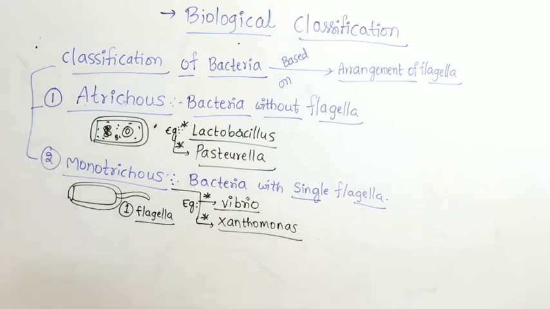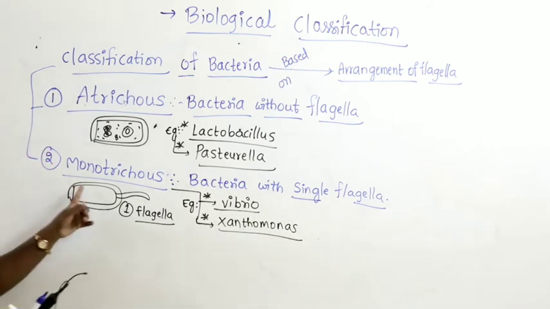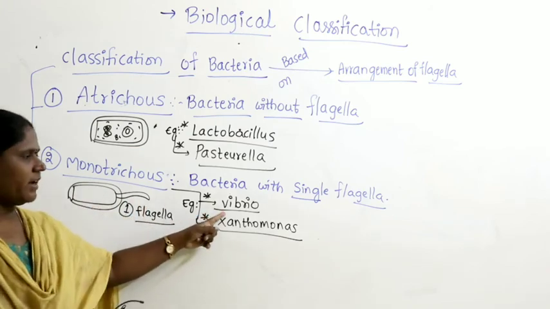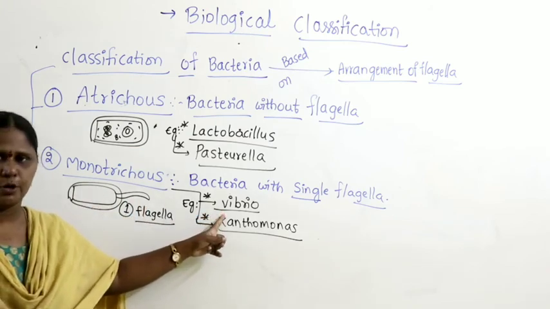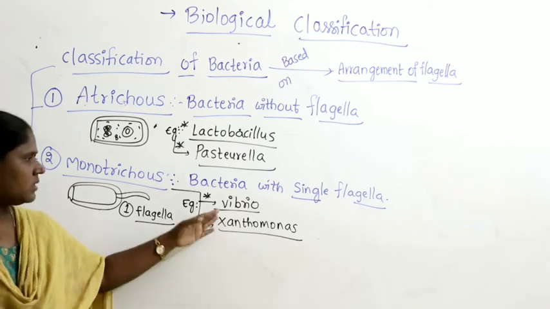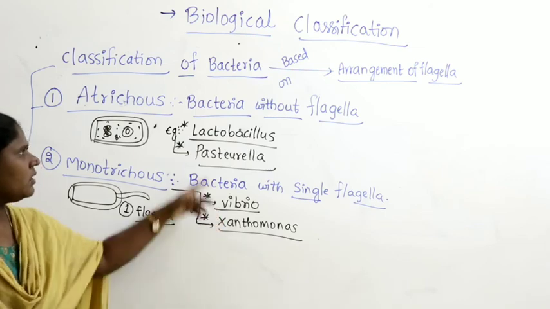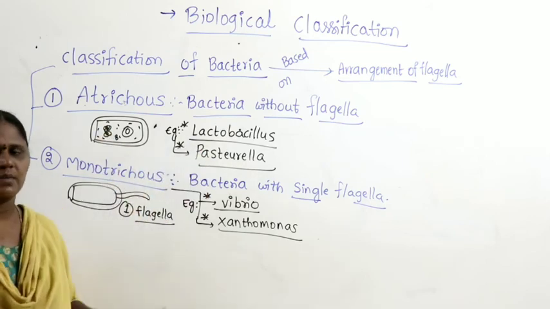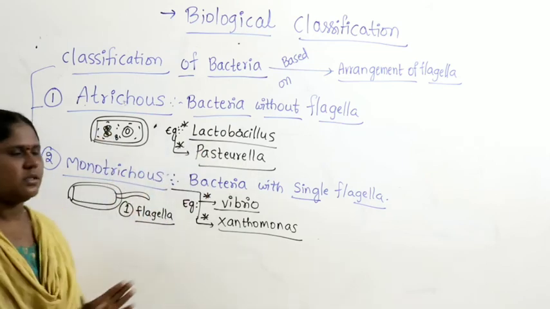Bacteria with one flagella we can find in the comma shaped bacteria called Vibrio, and also in Xanthomonas. These are nothing but names of bacteria which exhibit that particular condition.